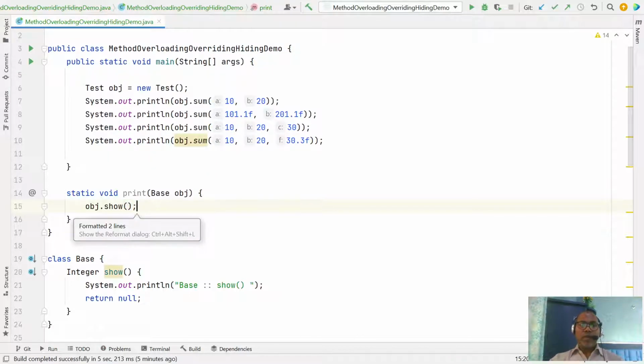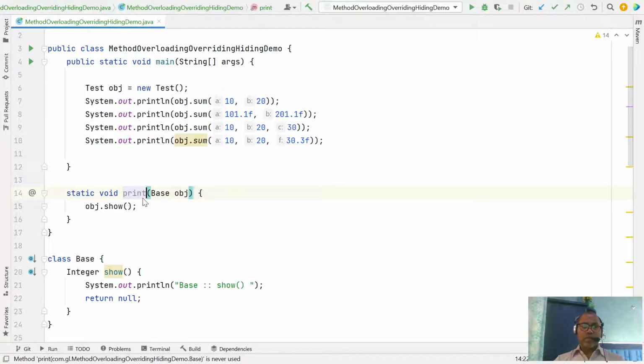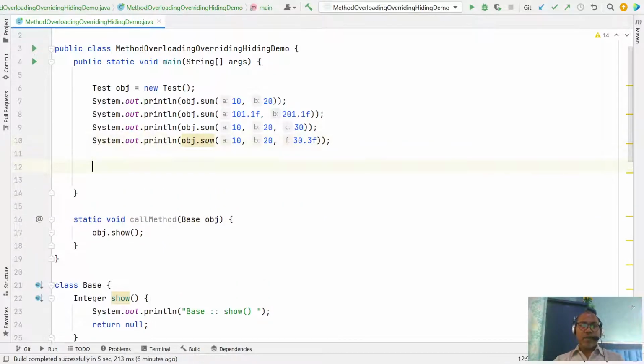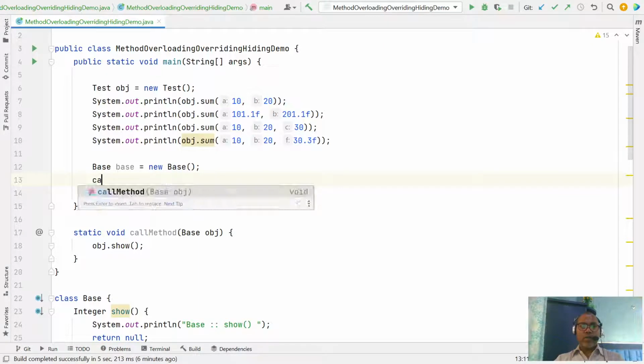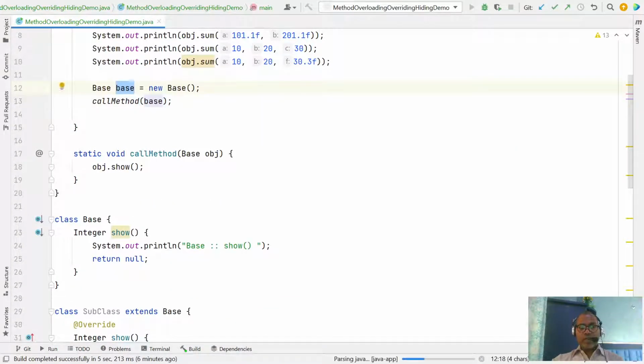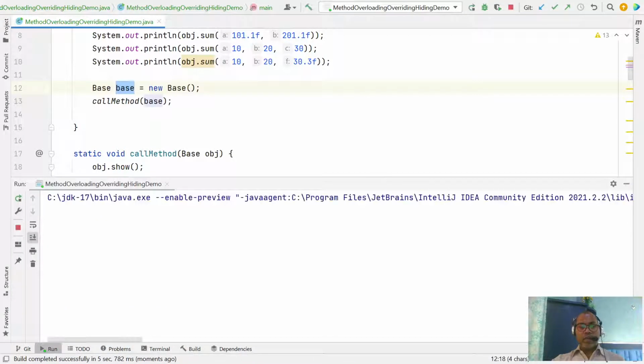Here we have a method that calls it. So if I create a base class object equal to new base class, now we can say call, and here you can pass base. So here your base class method is invoked, and you will get the base class output.